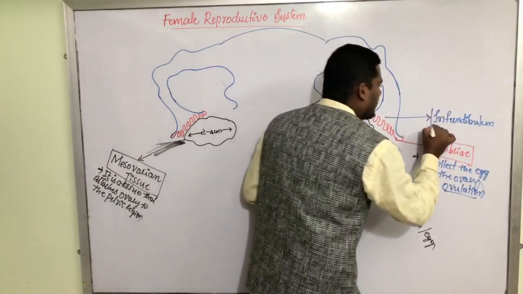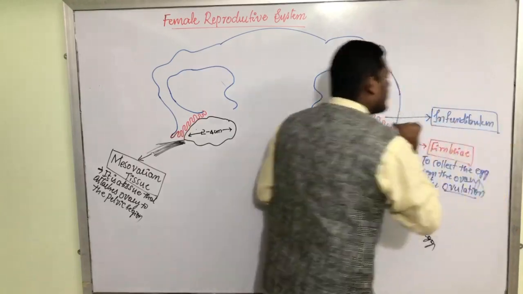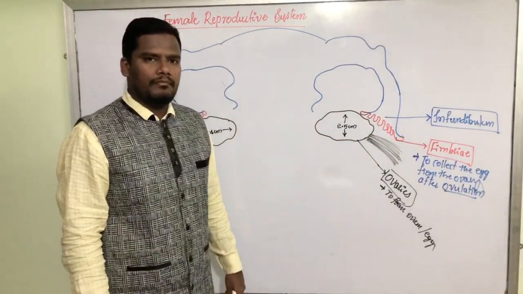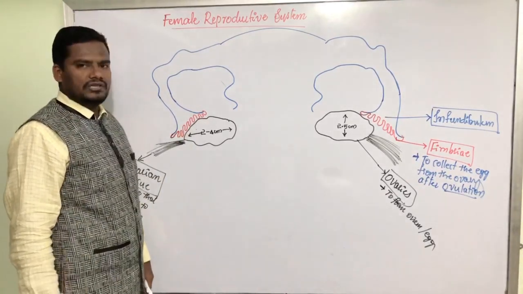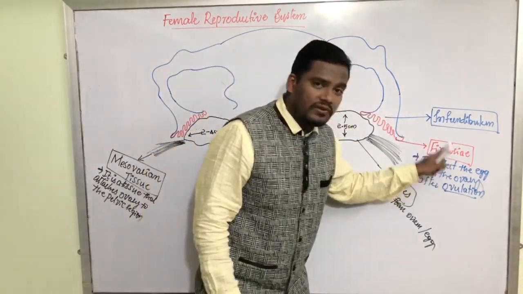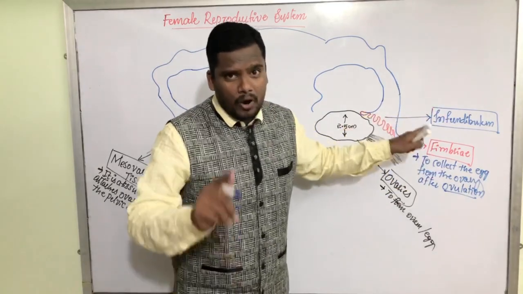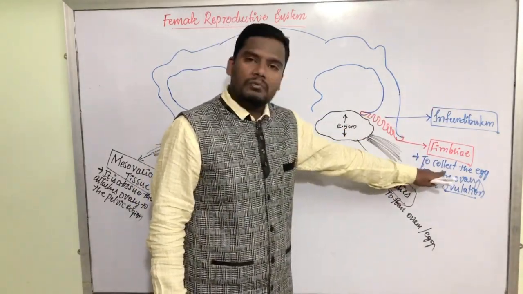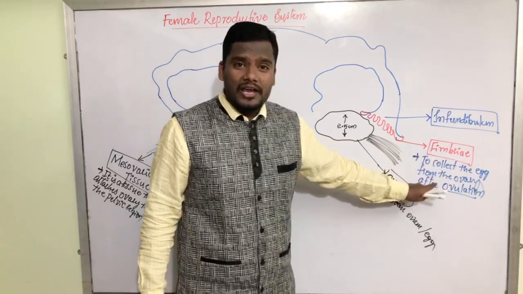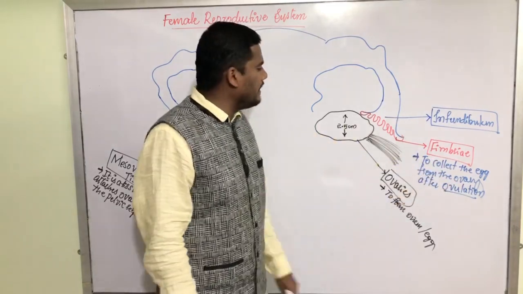Infundibulum. The funnel-like structure is called the infundibulum. Here also we have fimbriae. But the function of the fimbriae is very, very important for 1 mark, my dear friends: to collect the eggs from the ovaries after ovulation. That is the main job of fimbriae.